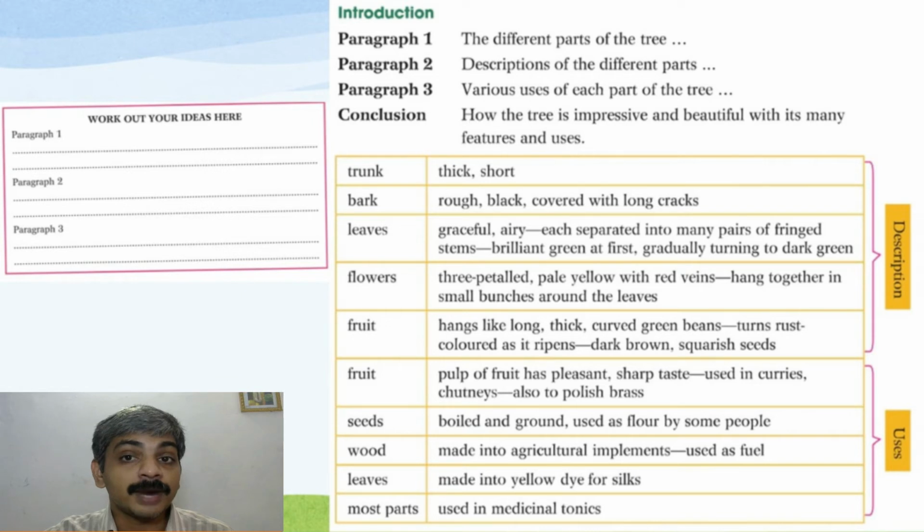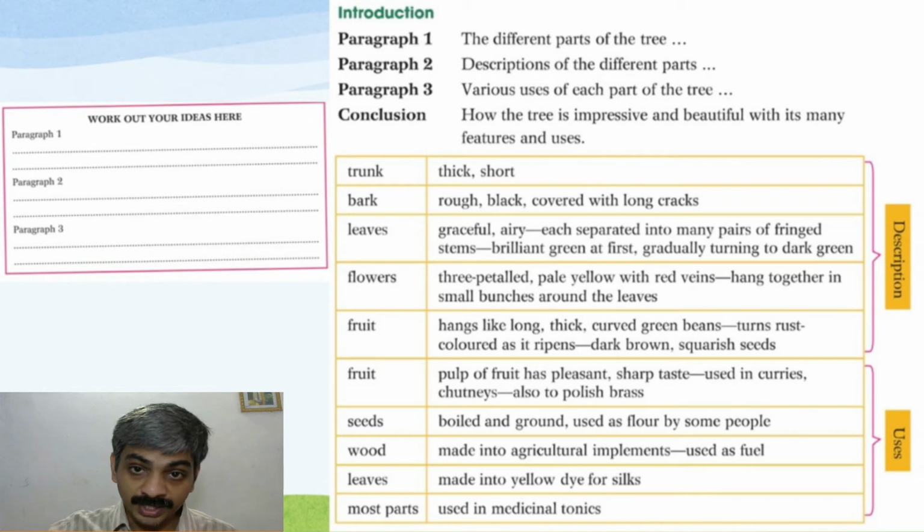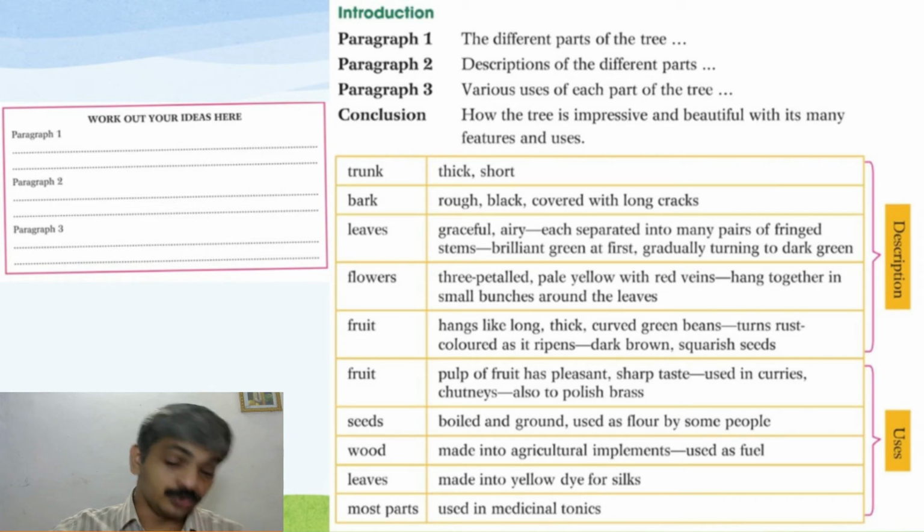Paragraph 1, the different parts of a tree. Paragraph 2, description of the different parts. Then paragraph 3, various uses of each part of the tree. Then conclusion, how the tree is impressive and beautiful with its main features and uses.